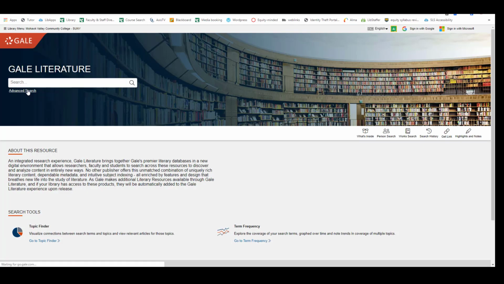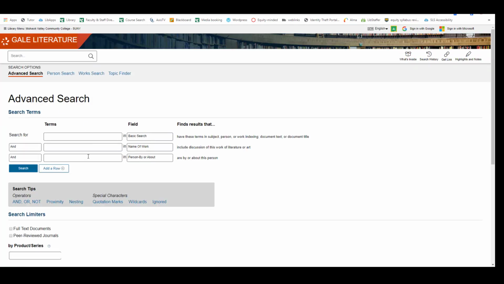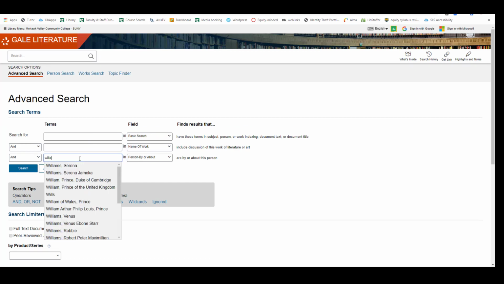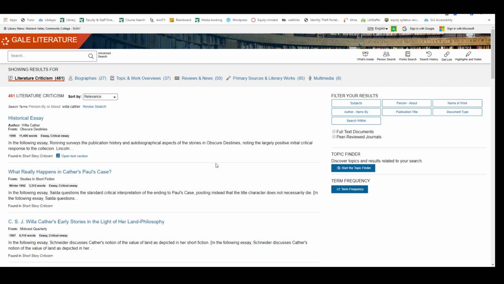I can select Advanced Search, so I have more boxes to work with. I'm going to try to find criticisms about Willa Cather's titles. I could have also put a specific title that I was interested in, but I'm just going to leave it broad for now. So this database takes me directly to literary criticisms. I can see because it's underlined here and it's telling me I have hundreds of literary criticism essays to review. I could also look at biographies about the author or work overviews about some of her stories.